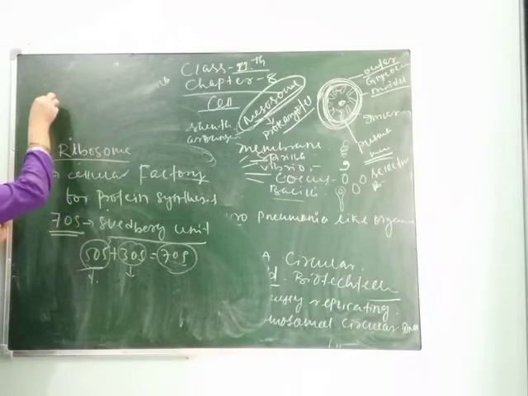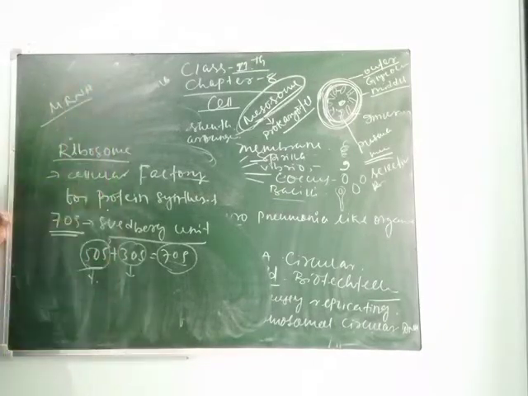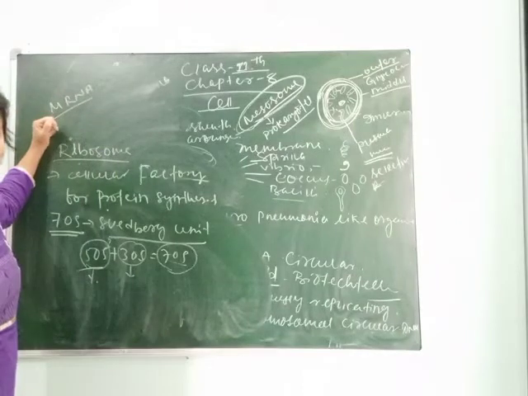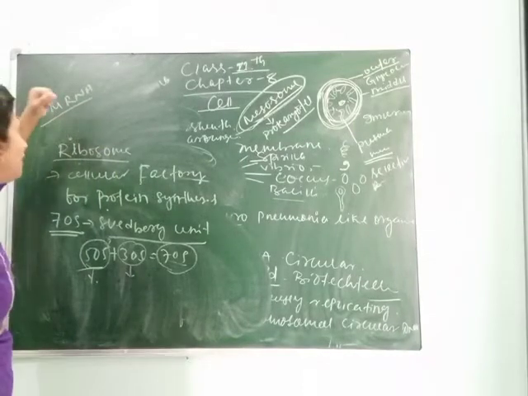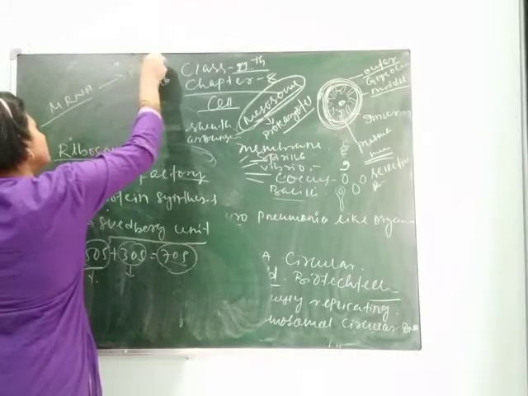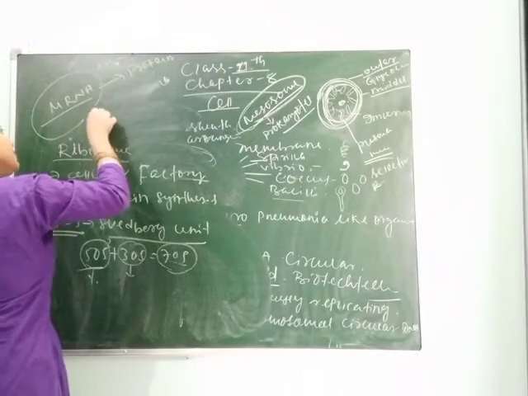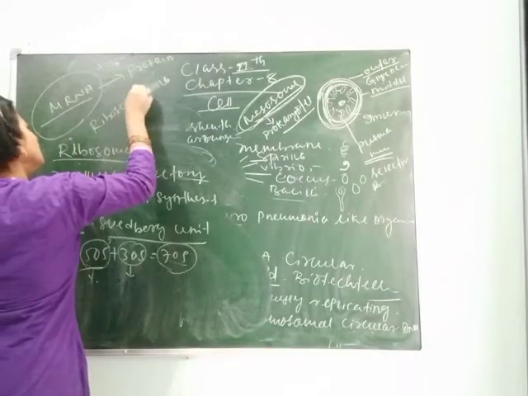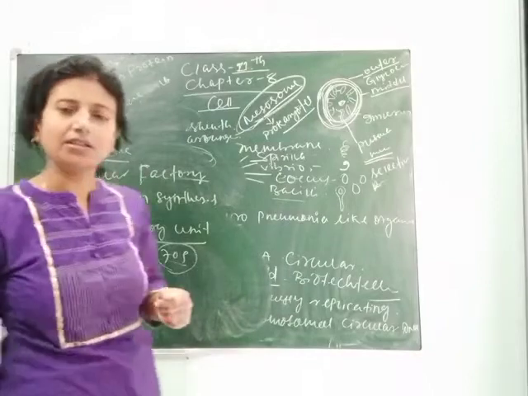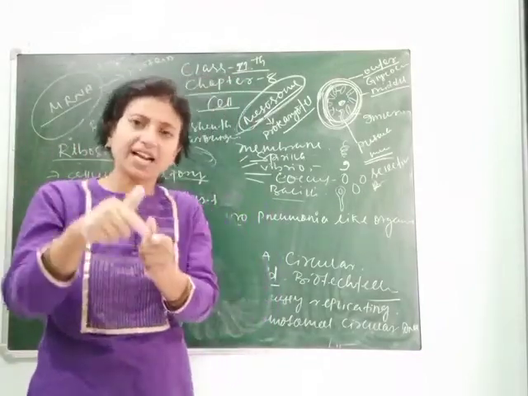Next is the function of the ribosome in protein synthesis. You know about mRNA. You will learn about this in class 12. mRNA is the template from which protein is synthesized. The synthesis of protein from mRNA is called translation. This process occurs in the ribosome. Conversion of mRNA into protein is called translation.